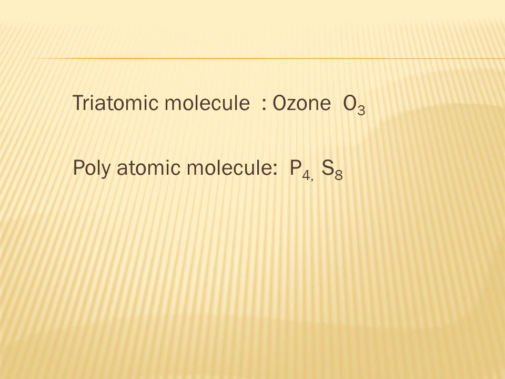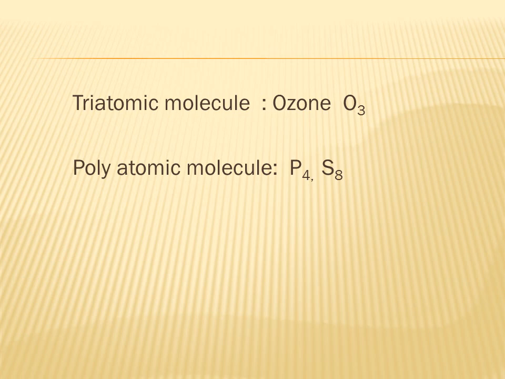What do you mean by P4? P4 means a molecule of phosphorus consists of 4 phosphorus atoms. Or in other words, we can say that the atomicity of phosphorus is 4. What do you mean by this statement? The atomicity of phosphorus is 4. It means that there are 4 atoms in a molecule of phosphorus. And again we have S8. S8 means a molecule of sulfur is made up of 8 sulfur atoms. So we have polyatomic molecules like P4 and S8.